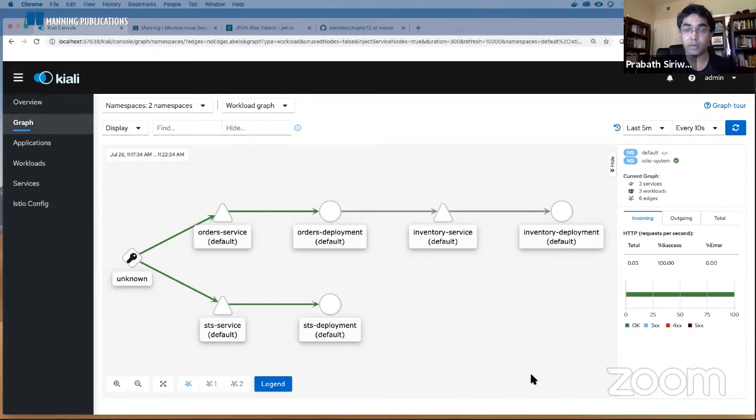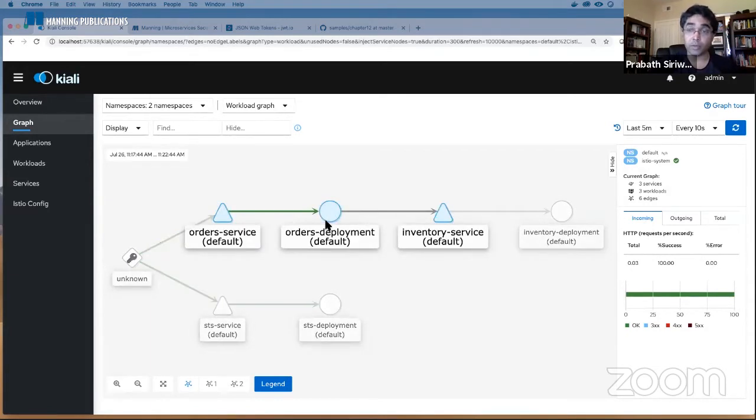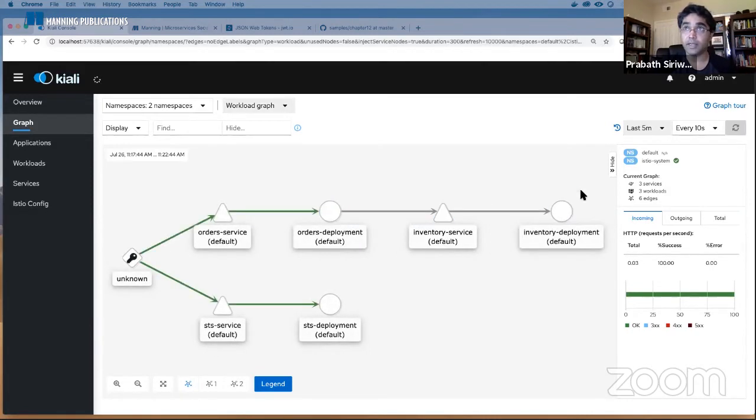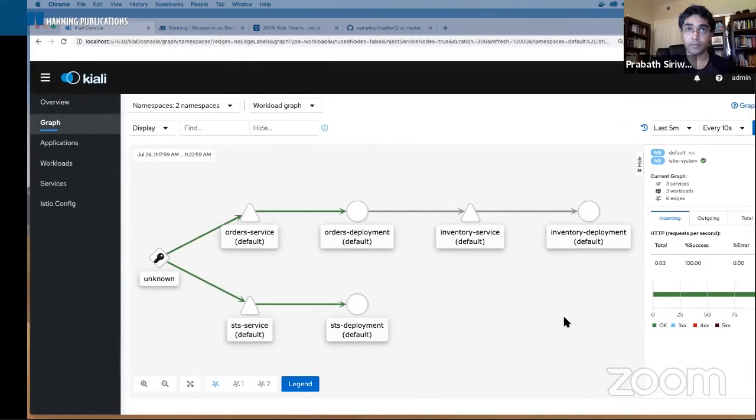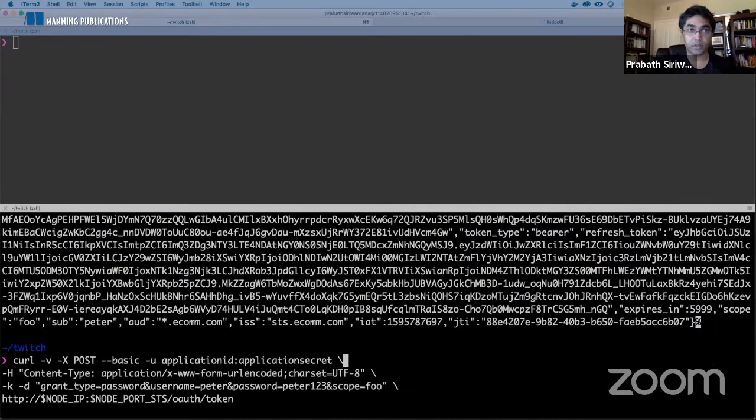So all the requests coming into these services will go through that. So here there's a proxy, and here also there's a proxy. All the traffic coming out of the order processing microservice will go through the Istio proxy and hit the Istio proxy in the inventory service. So this should be MTLS enabled, but it takes some time to find that. Maybe we can revisit it.